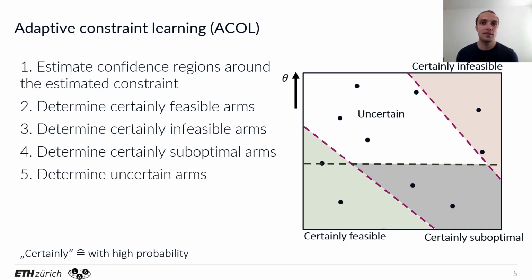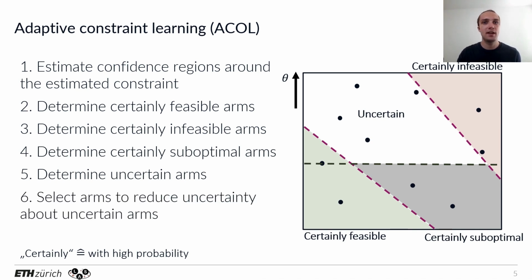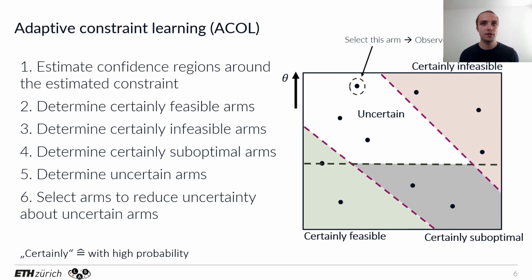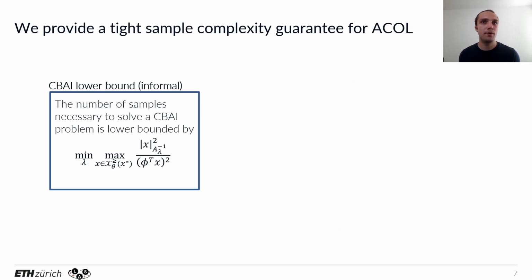The idea of the algorithm is now to select arms that will most reduce our uncertainty about these remaining arms. For example, here it might select this arm, which is inside the uncertain region. The algorithm would then observe that this arm is actually infeasible, and it can use this information to update the confidence bounds. This way, the set of uncertain arms will shrink until we can identify the correct optimal arm with high probability. In our paper, we provide a lower bound that's problem dependent on the number of samples that we need to solve any problem.